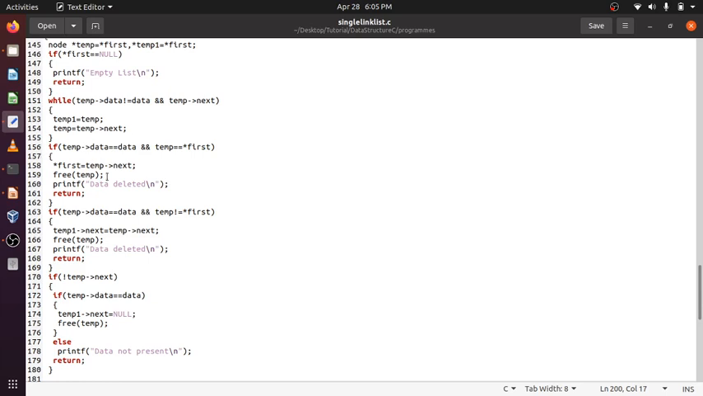No, these things will come here. Sorry, it will traverse the whole thing. First, temp equals first. Yes, if it is only one node, temp will be first. Temp next is null because there is only one node. First will become null. Free temp. Sorry, it will not come here. If it is only one node, things will come here, because equal to data and temp equals first. Yes, so things will come here. Temp next equals null. Okay.